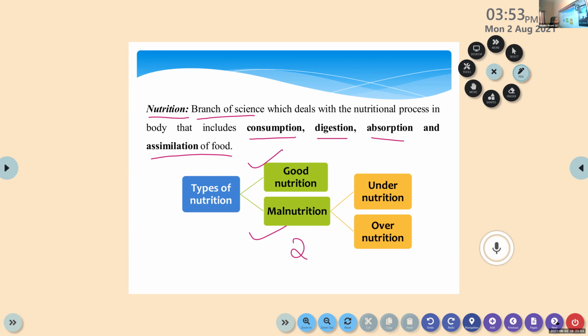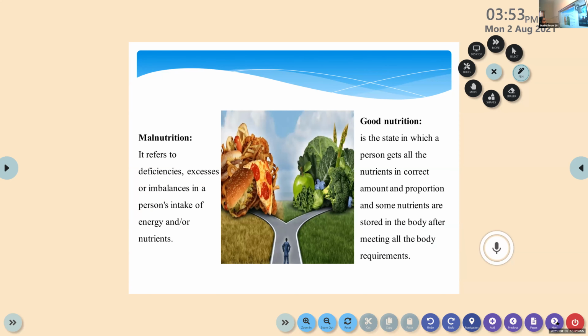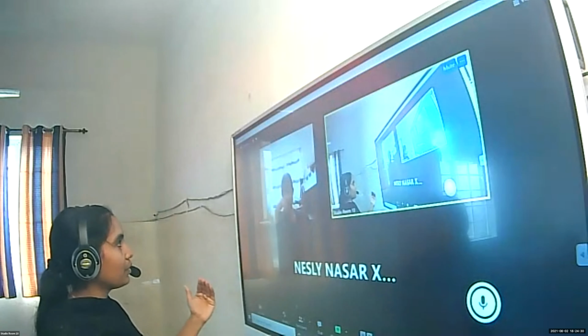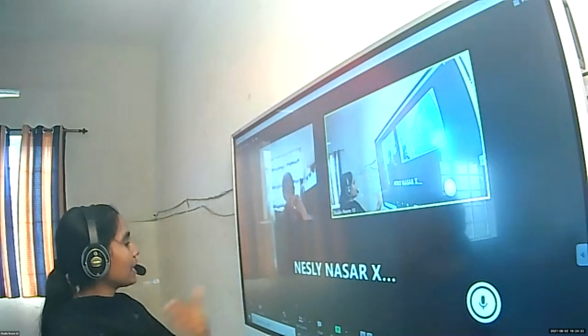What is the difference between good nutrition and malnutrition? Good nutrition means the person gets all the nutrients in the right, adequate amount to manage all the body functions, and for proper growth and development. All the nutrients are there in their food. Malnutrition is not only undernutrition but also overnutrition. Malnutrition includes both under as well as overnutrition. Clear?